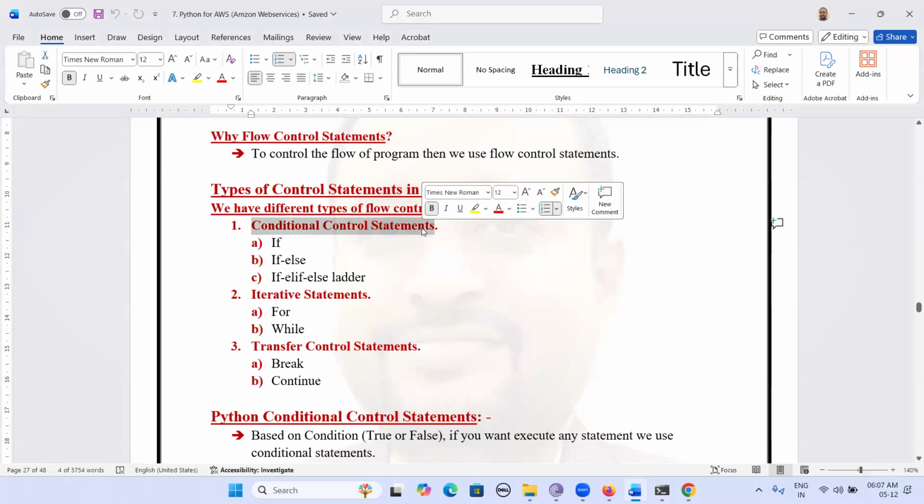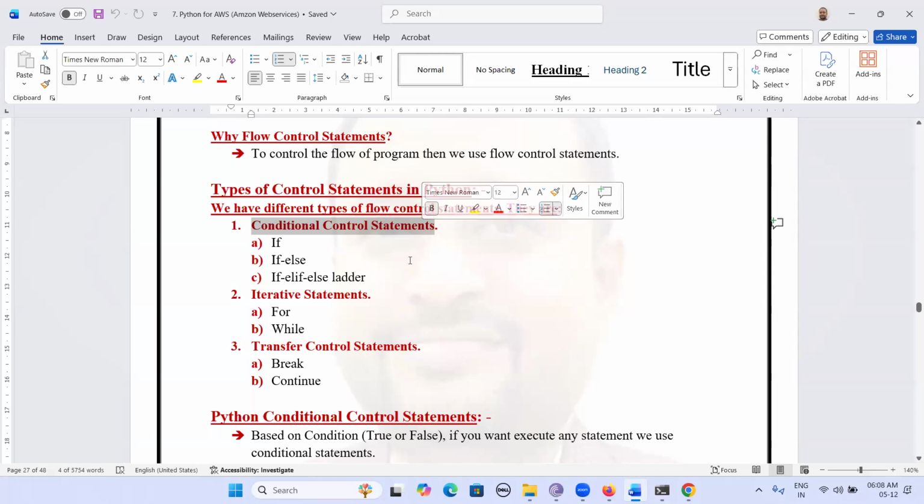We write a condition. If the condition is true, it executes statements. If the condition is false, it executes other statements. For that purpose, we have conditional control statements. These include if else, if, elif, else ladder.